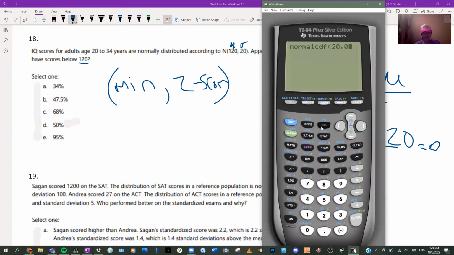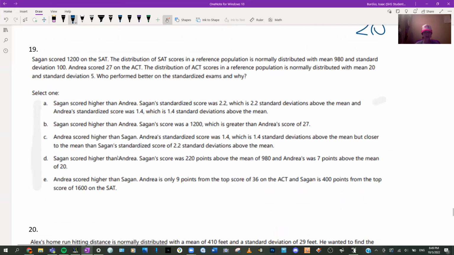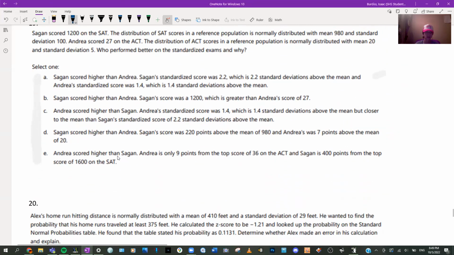The minimum, since we don't know, we can just say negative 99, comma 0. So whenever you don't know the minimum or maximum, just do 99 or negative 99.